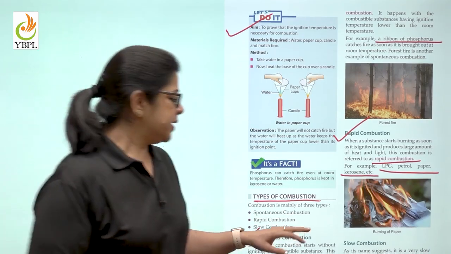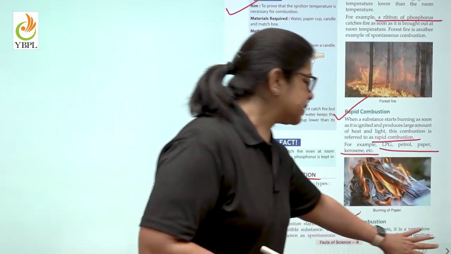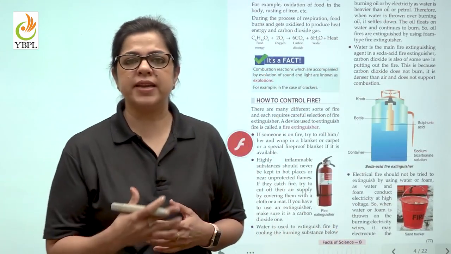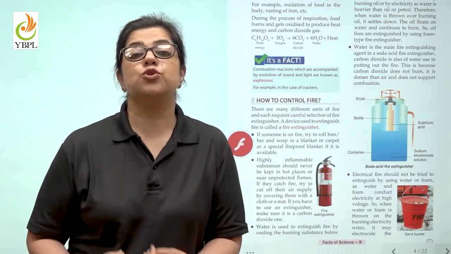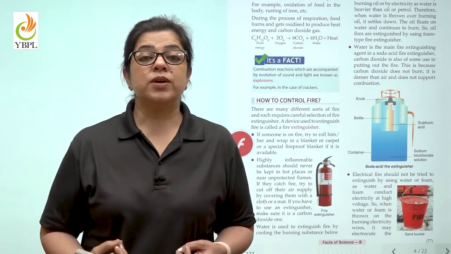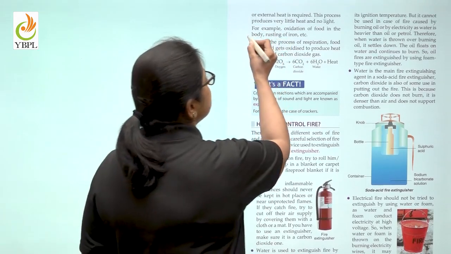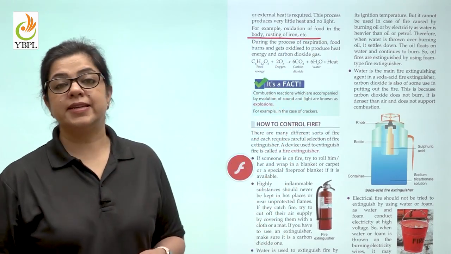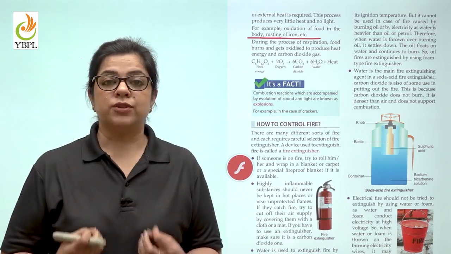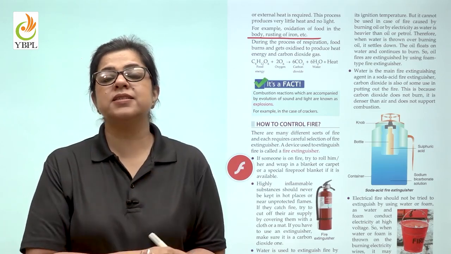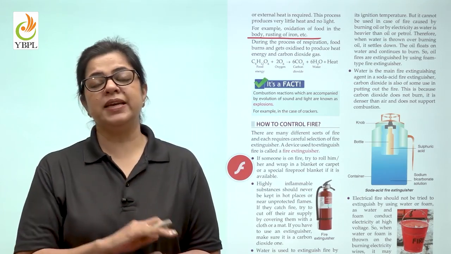The third type is slow combustion. What is slow combustion? Slow combustion means the combustion that is taking place very slowly. So, for example, we know that the food inside our body also burns to give energy. But you cannot feel that burning. It is so slow. Similarly, rusting of iron is another process that takes place very slowly. You don't see the piece of iron burning, but what you actually see is that there is rust coming over that piece of iron, and over many years you will see the iron being eaten up.